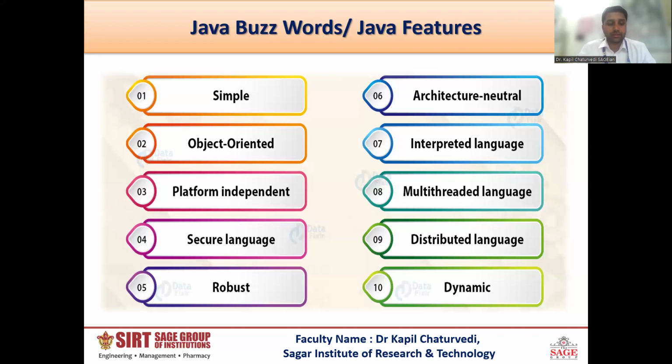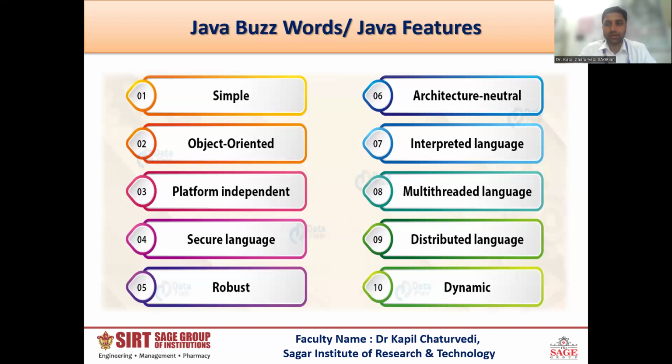Multi-threaded language is another important feature. You know very well what multitasking is. So if you have to implement multitasking, you will use the multi-threading concept of Java very easily, by extending the Thread class or implementing the Runnable interface.